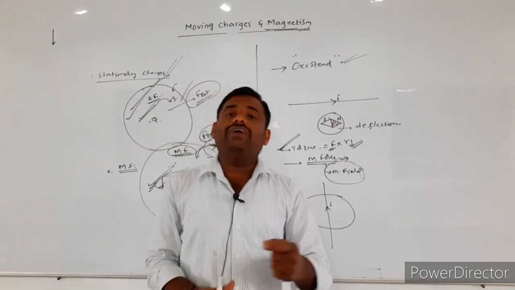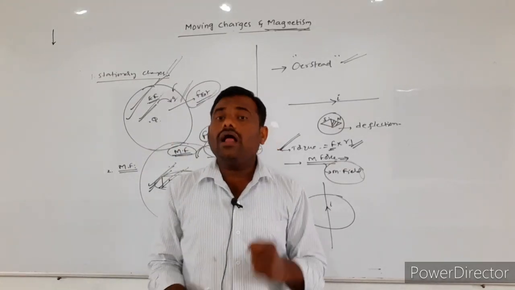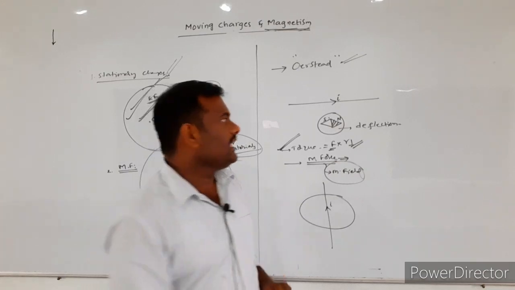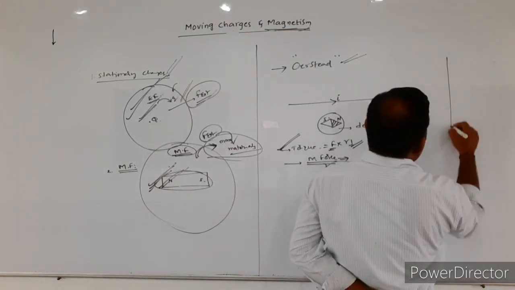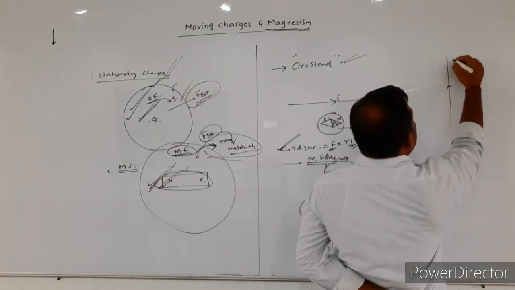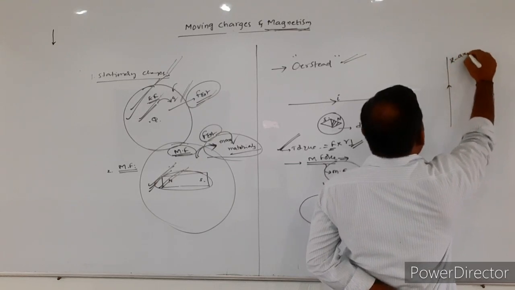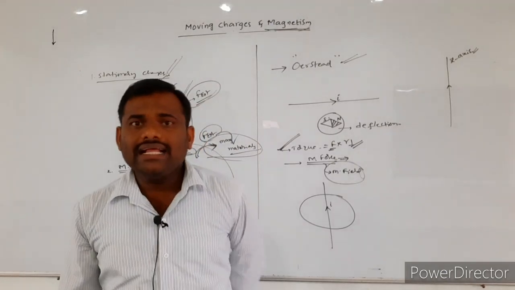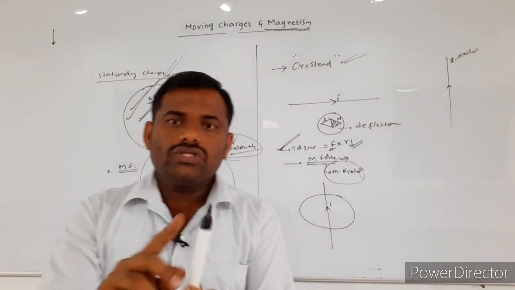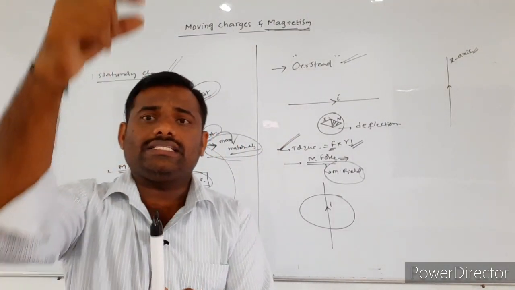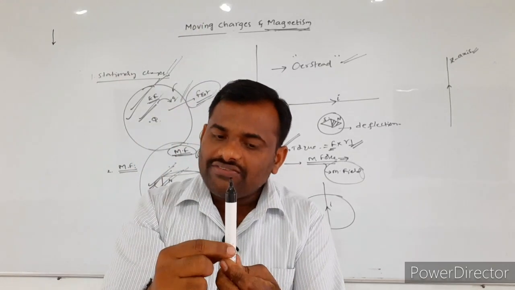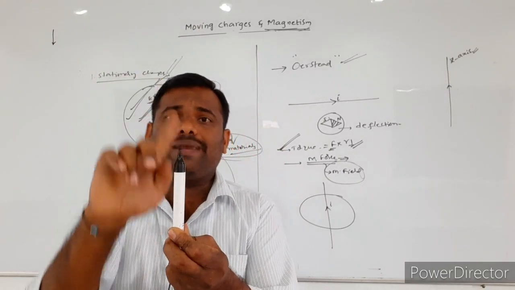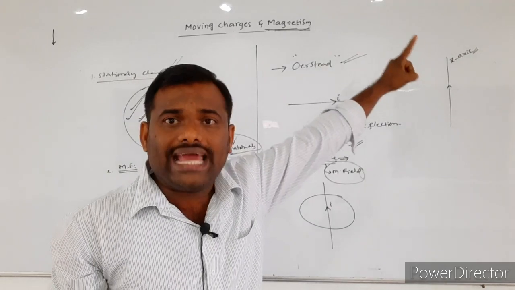How will the magnetic field be produced? Suppose we assume that the current carrying wire is placed along the positive z-axis. If you assume the conducting wire is vertical, the vertically upward direction will be taken as the positive z-axis.